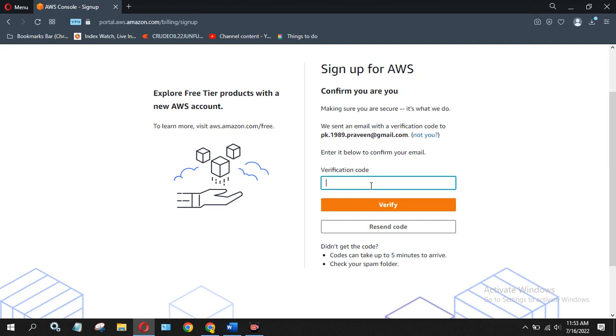And in the third step, it will ask for your credit card or debit card details to deduct 2 rupees for verification. It will not charge anything apart from this 2 rupees. Once you do a successful transaction, your account will be ready to use. Okay, so this is a very simple process to create an AWS account.